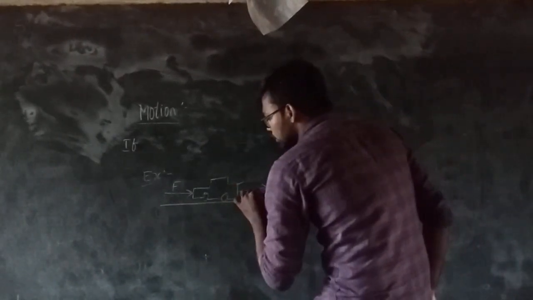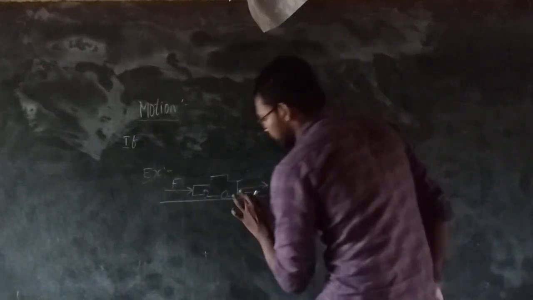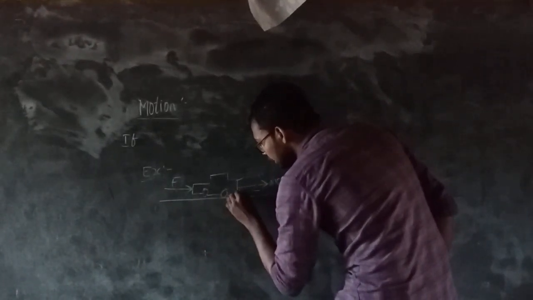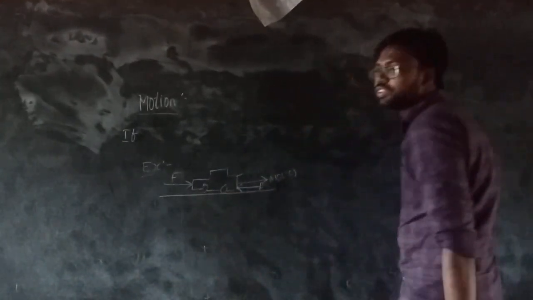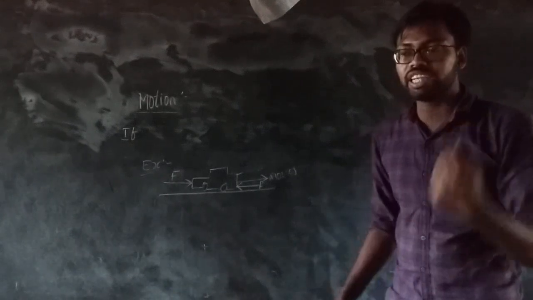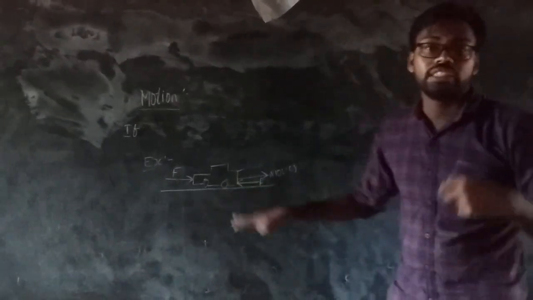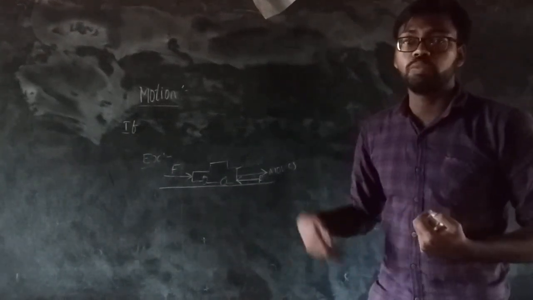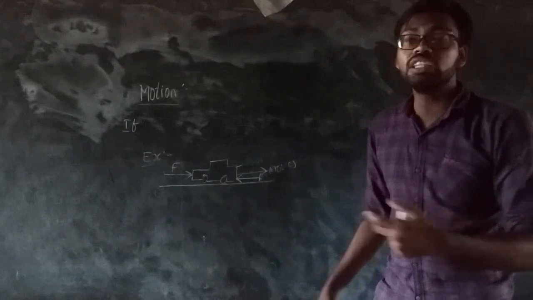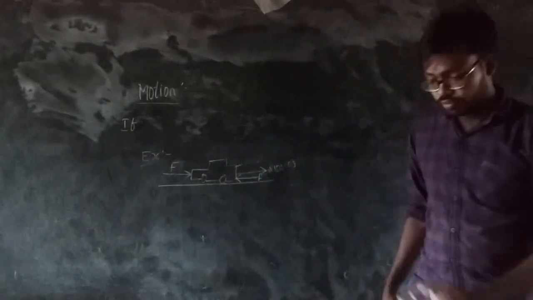Otherwise, if we add force in this direction, then it will move backward. But here friction will act on the tires of the car. Why? Without friction we can't move. If friction acts on the object, then only it can roll. Likewise, when we are walking from one place to another place, friction should act on us, otherwise we would slip on the floor.